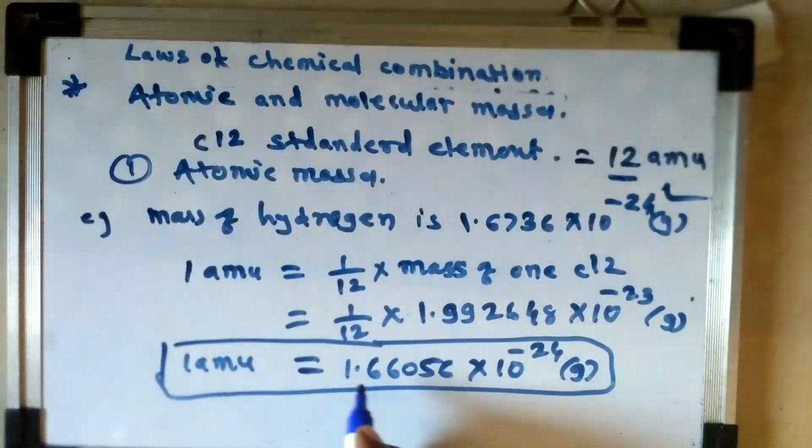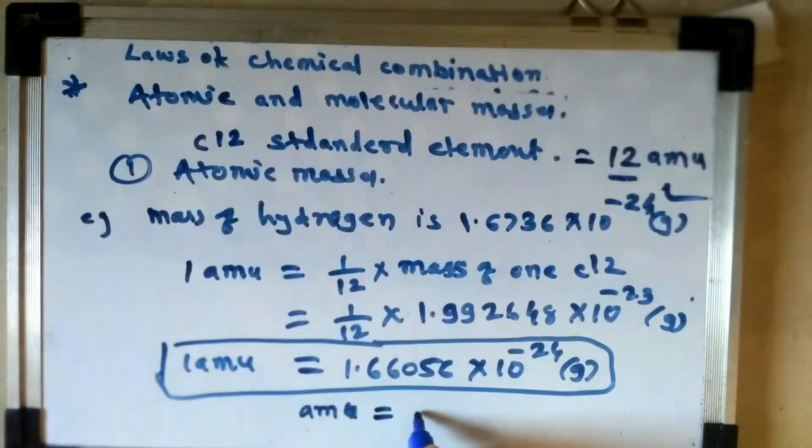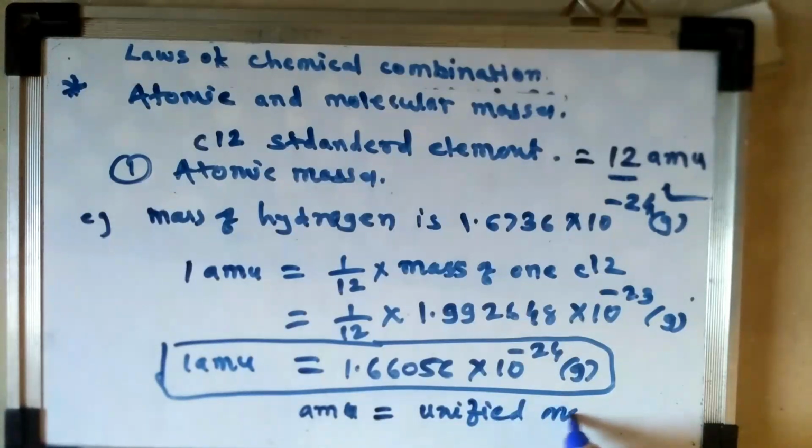But recently the AMU, that is atomic mass unit, is replaced by unified mass, that is denoted by U. That is, we can write 1 AMU is 1 U. 1 U means unified mass.